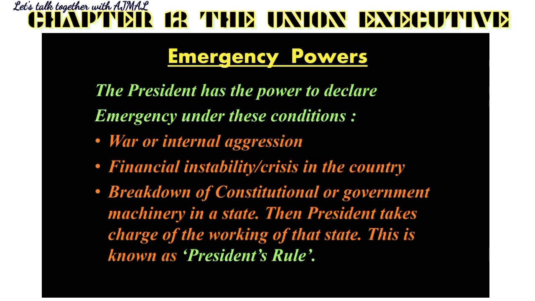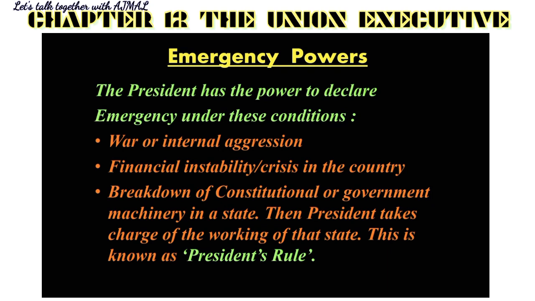Talking about the emergency powers, the president has the power to declare emergency under these conditions. We know that an emergency can be declared in our country only by the president. It is the president who has the power to declare emergency. And in what conditions can this emergency be declared? If there is a war or there is internal aggression.